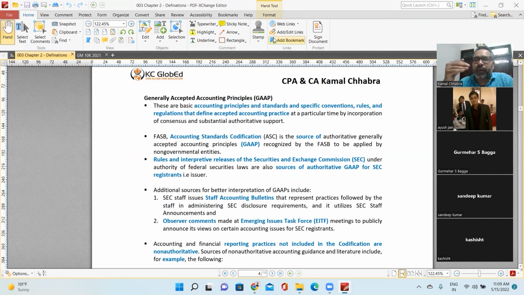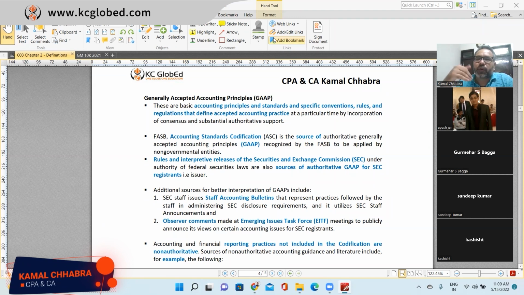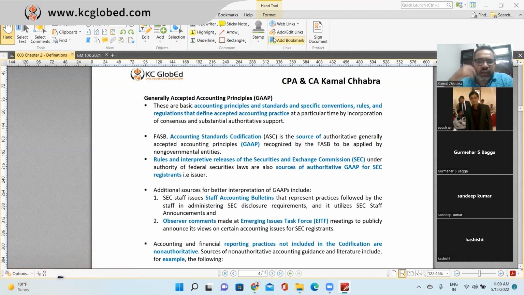They will give you different options for the answer, and the objective of that question is to identify which pronouncement, which standard, or which codification would be considered the best one to resolve any accounting matter. In that type of question, you will see the accounting standard codification is the highest credential, right? It will be number one in terms of hierarchy level.